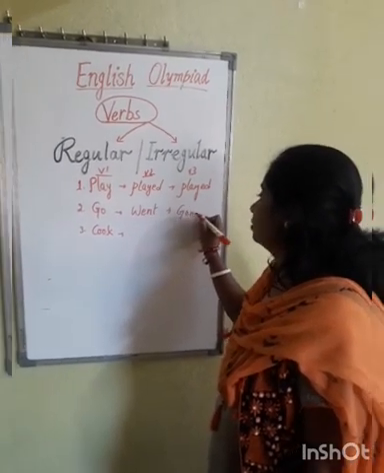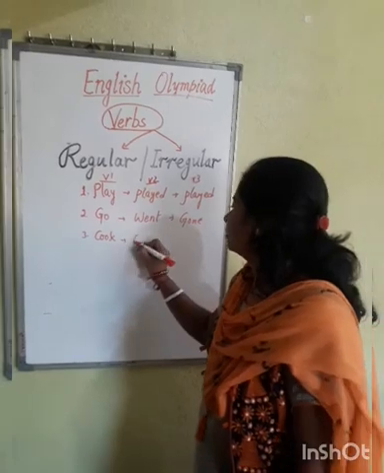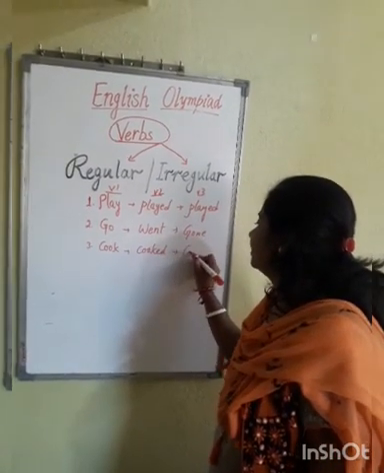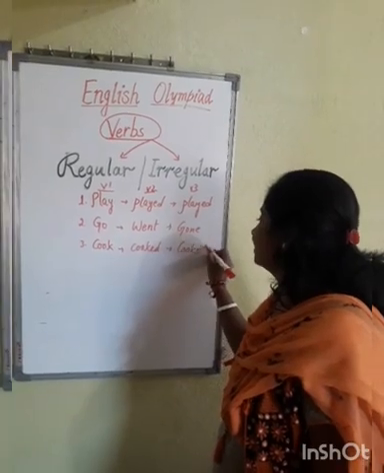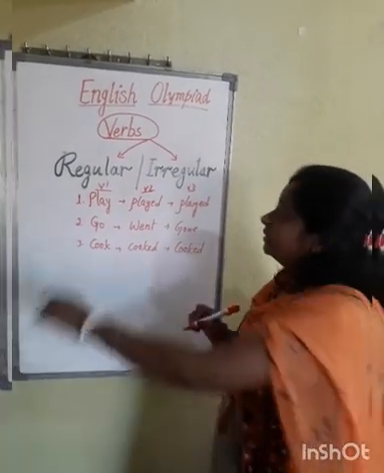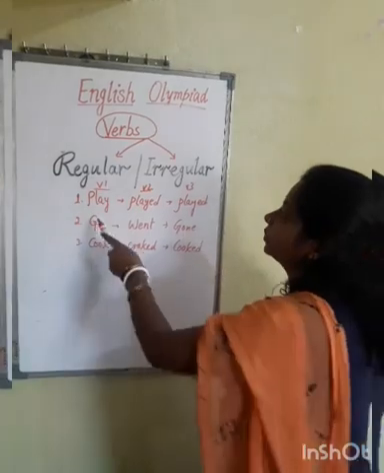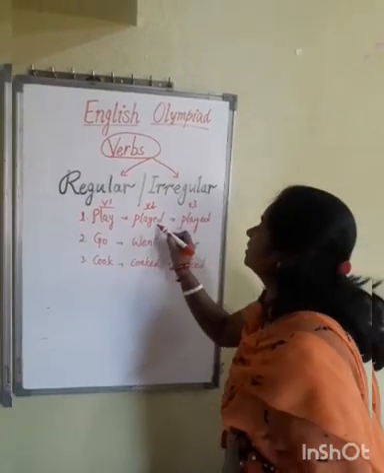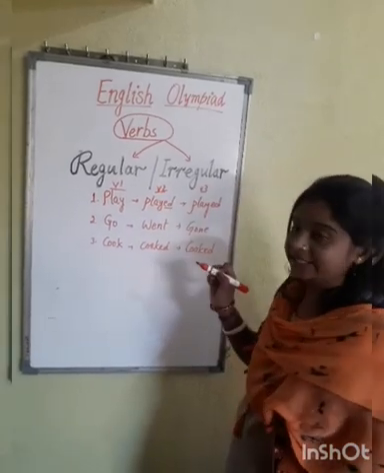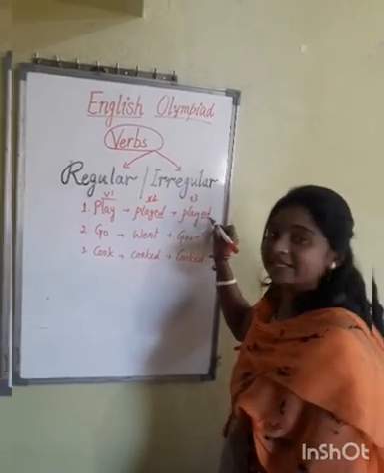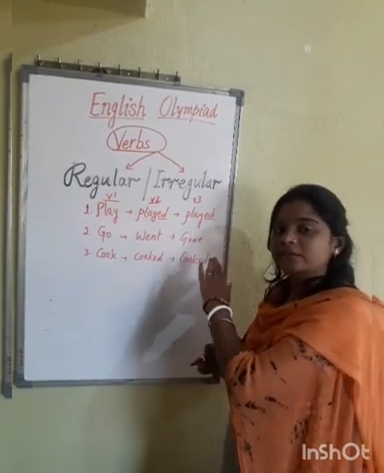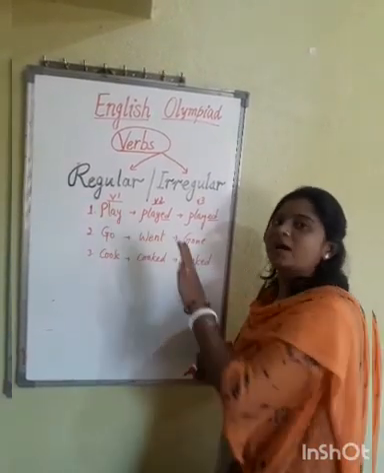And the third one is cook, cooked, cooked. Now these are the 3 examples I have written. If you see these words carefully, the first one, play: what is the V2 and V3 form of this? V2 is played. We have added ed here. And V3 also played. Same word. V2 and V3, the second form and the third form of the word play, are the same.